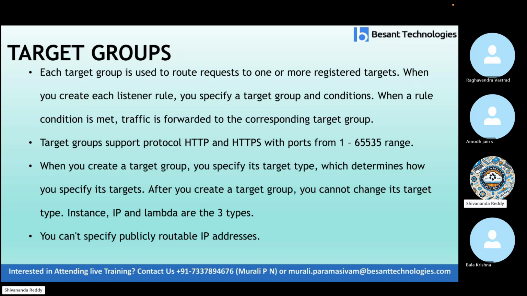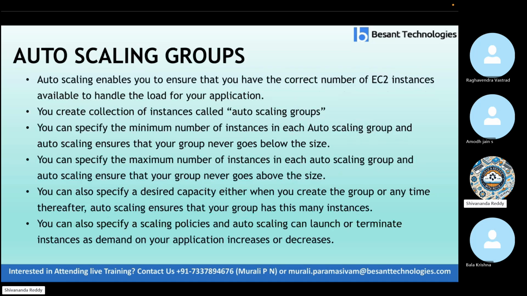A target group supports protocol HTTP and HTTPS with port range 1 to 65,535. When you create a target group, you specify its target type, which determines how you specify the targets. After you create a target group, you cannot change its target type. Instance, IP, and Lambda are the three types. Okay, you cannot specify a publicly routable IP address for this. Those are the major things.